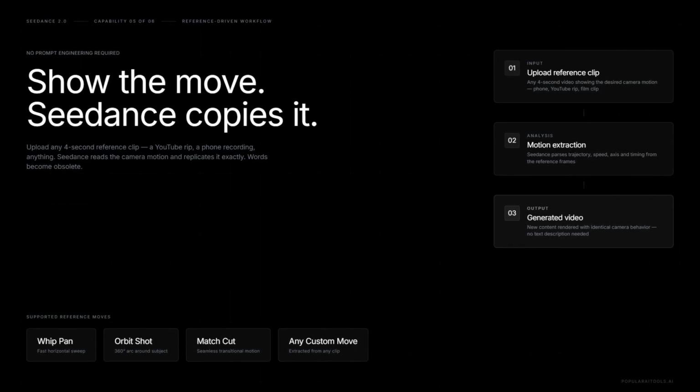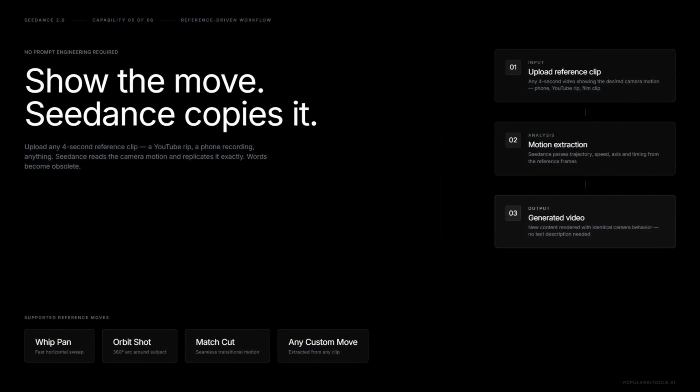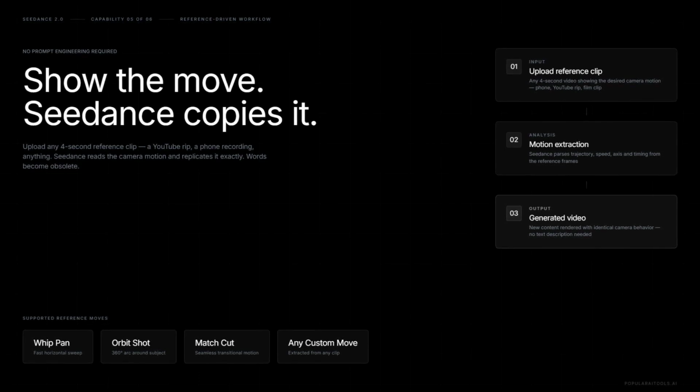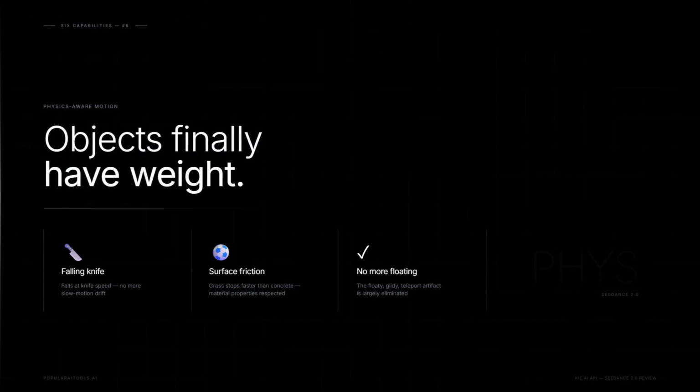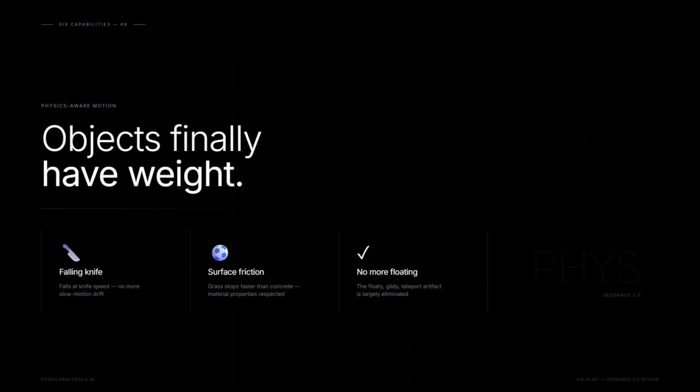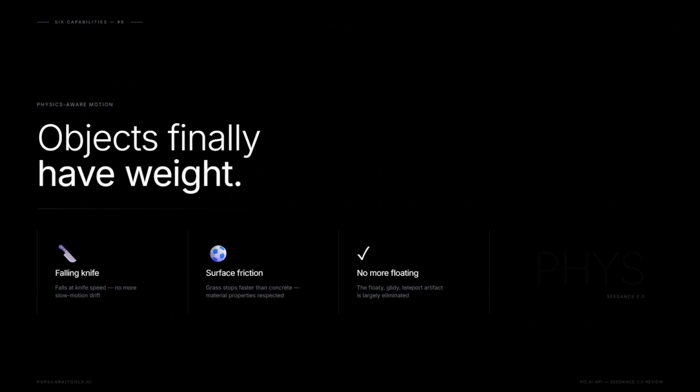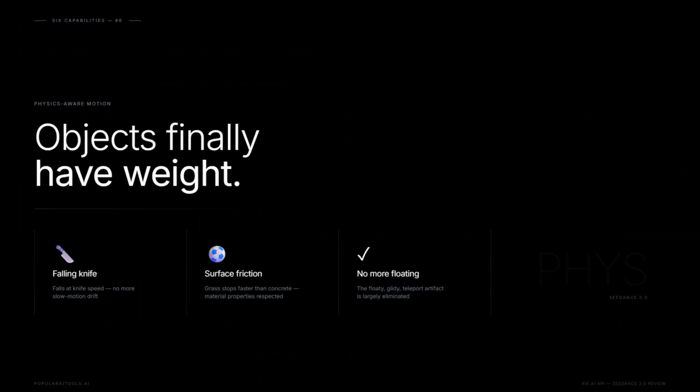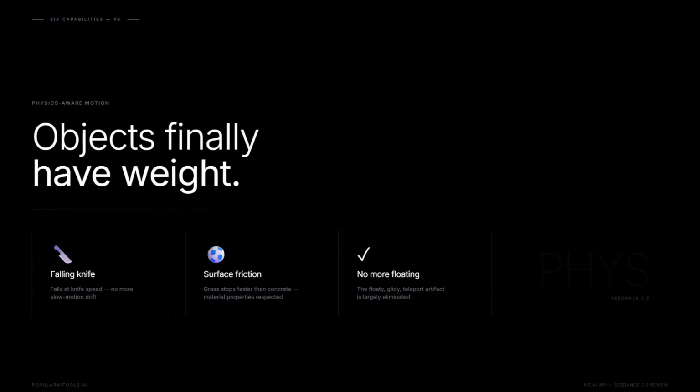Fifth, reference-driven workflow. Want a specific orbit or a whip pan? Upload a 4-second clip of that move. Could be a YouTube rip, a phone recording, whatever. Seedance copies the motion. Show, don't tell. Sixth, physics. Objects finally have weight. A falling knife falls like a knife. A ball on grass stops faster than a ball on concrete. The floaty, glidey, teleport thing, largely gone.